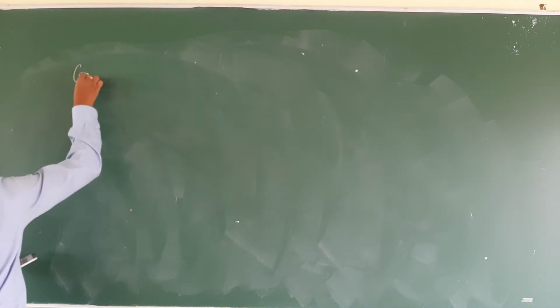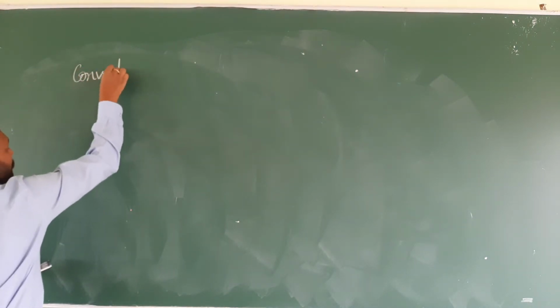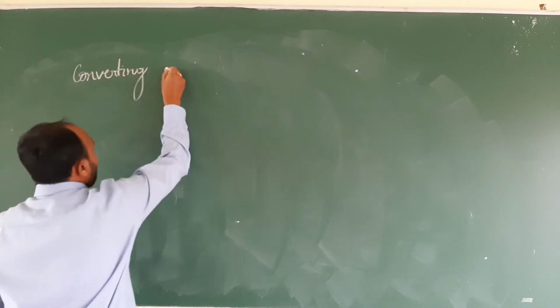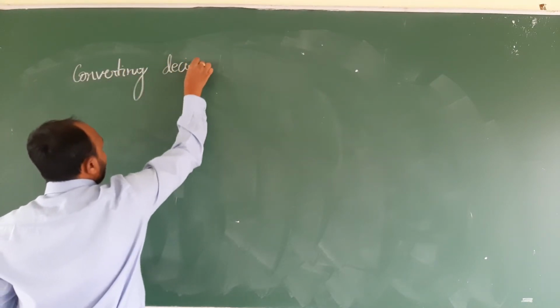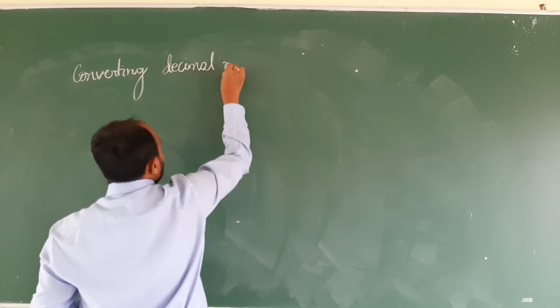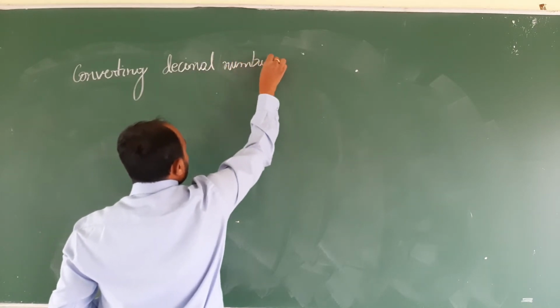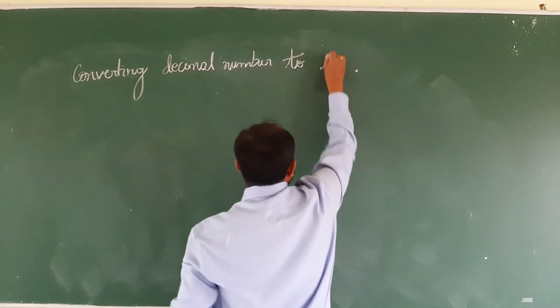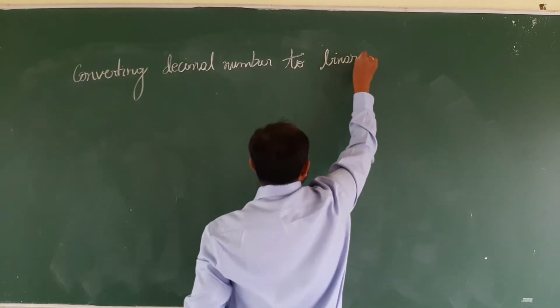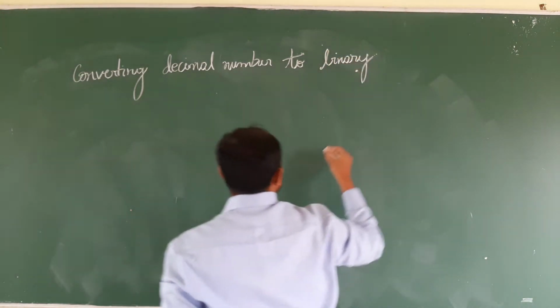That is, converting a decimal number to the binary number system.